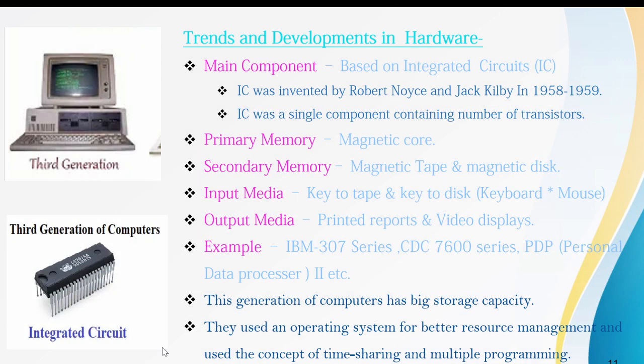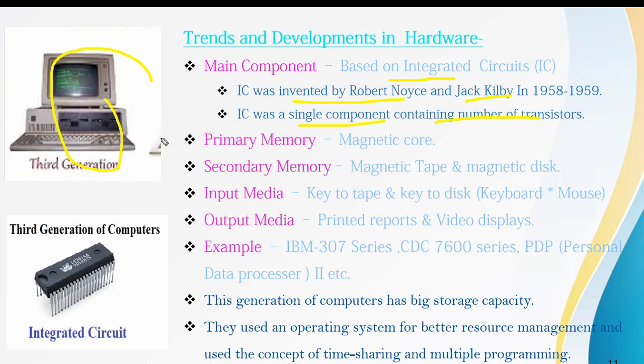The trends in the development of the hardware are as follows. The main component used in the third generation computers is the integrated circuit. Integrated circuits were invented by Robert Noyce and Jack Kilby between 1958 and 1959. An integrated circuit was a single component containing a number of transistors. The third generation computers look like this.